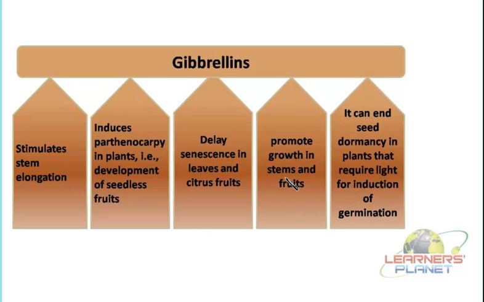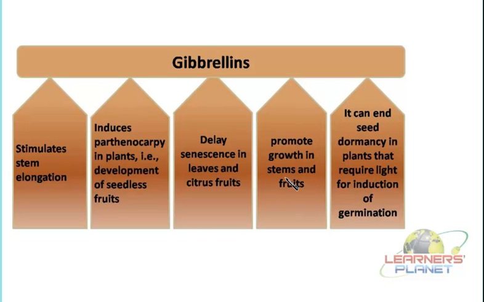And as these elongation processes take place, they get thickened over there. Right, and as the thickening occurs, these elongated organs become more and more stronger. So gibberellins, in other terms, is helping in providing the mechanical strength to the plant part. So in the case of tissue culture lab, what happens is, once these shoots and roots are initiated, they are actually differentiated over there. Next is the elongation, so that they can be strengthened enough.